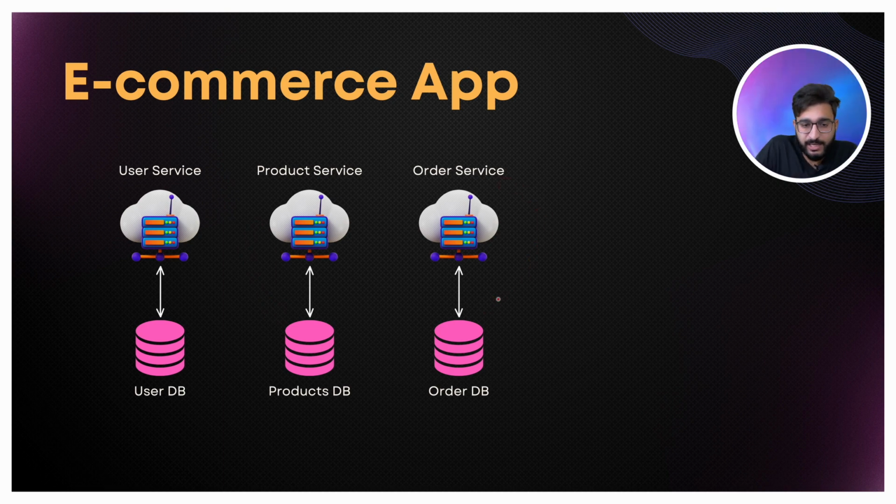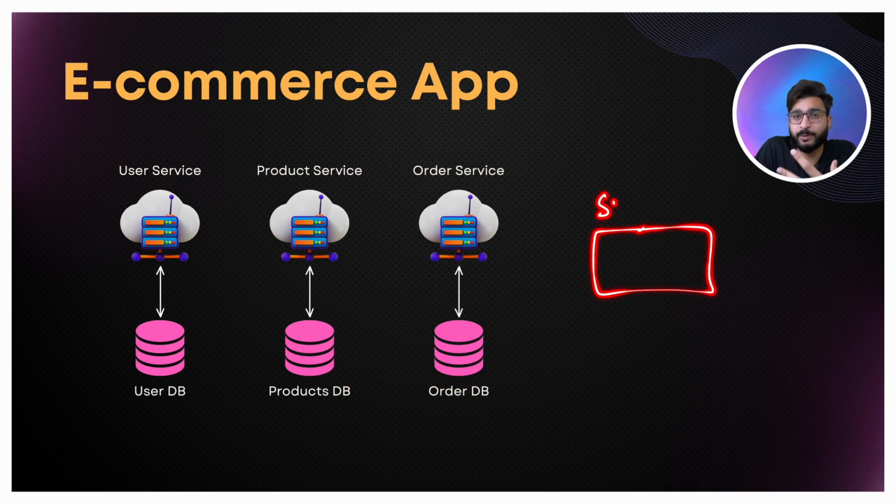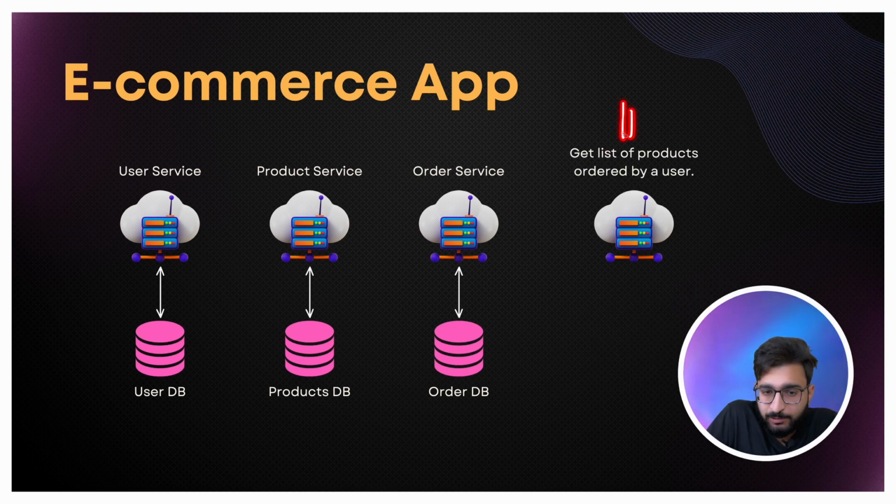Now let's say some other service comes into the picture, some new feature comes into the picture, and for that particular feature we want to write a new service completely. Then what difficulties may we face? Let's see. Let's say this particular feature I want to write is: get list of products ordered by a user. This is the same feature that we were talking about.